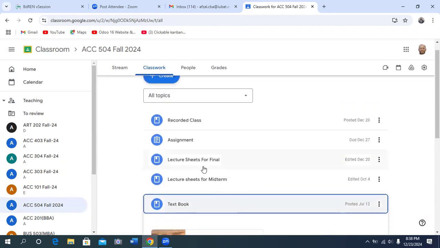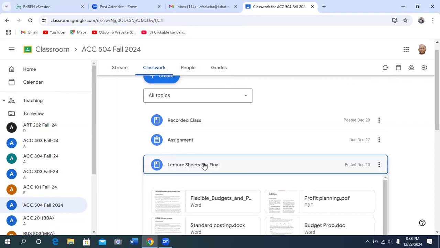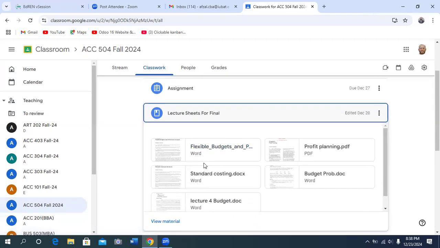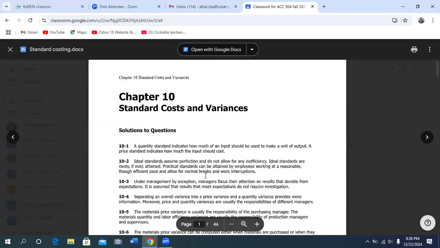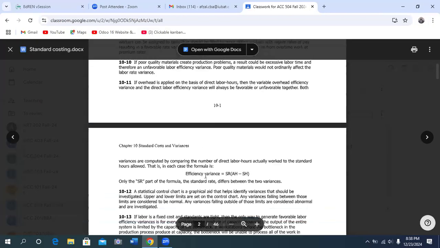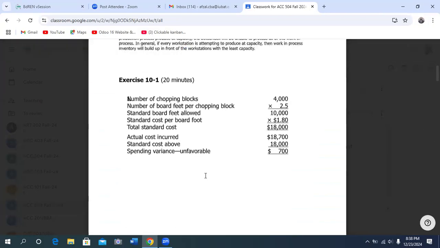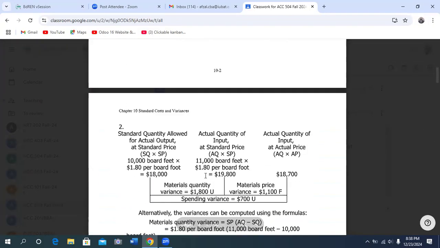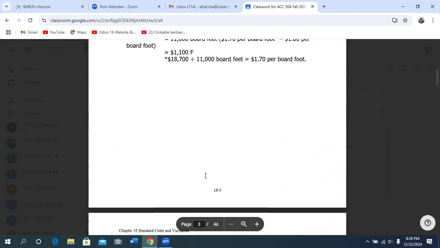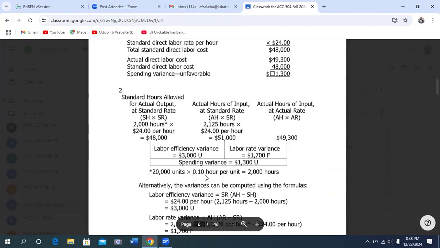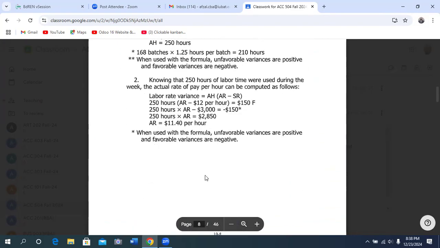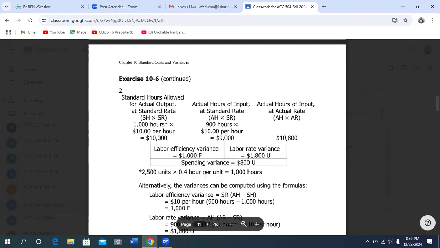So, the lecture sheet for final. Go to the lecture sheet for final, then standard costing. You can find all the solutions here. For exercise 10.1, exercise 10.2, exercise 10.3 and all the exercises, the answers are there, and the problems also.